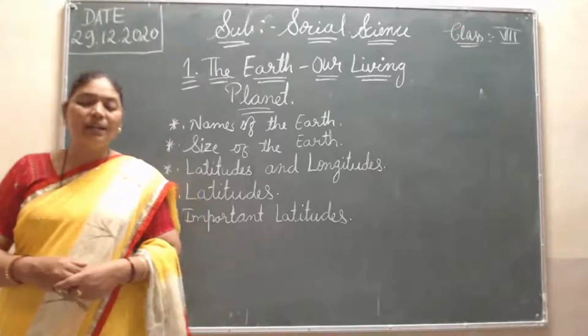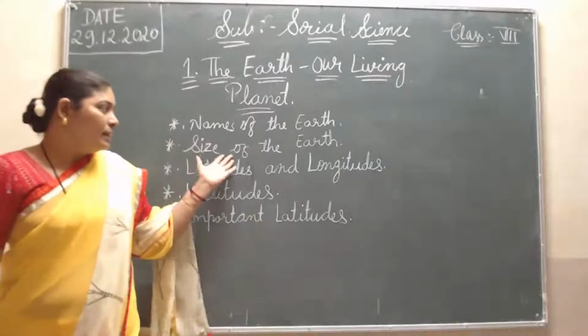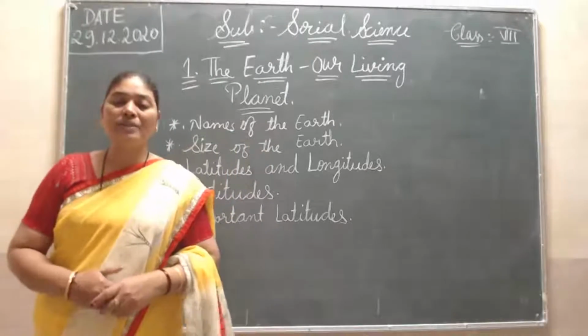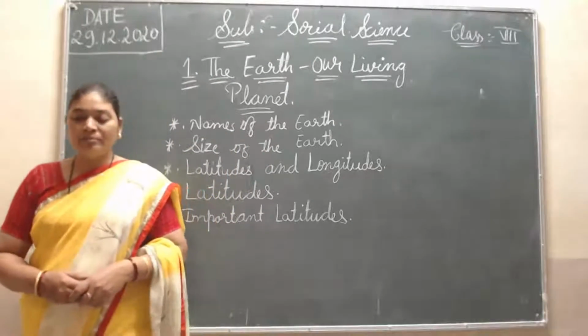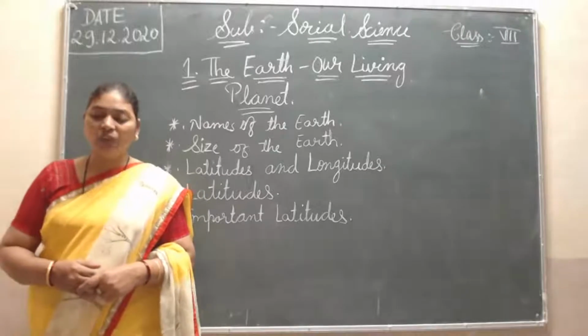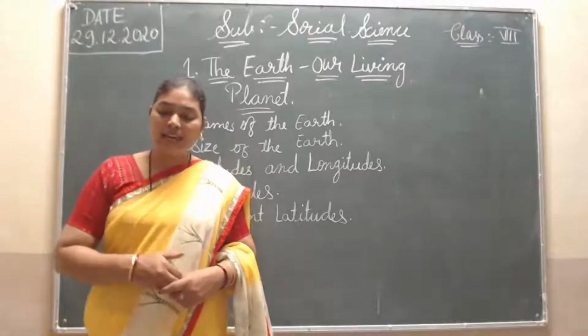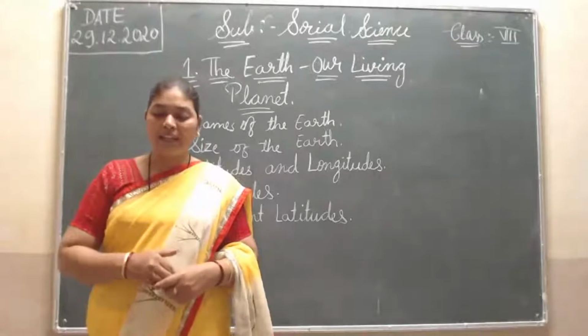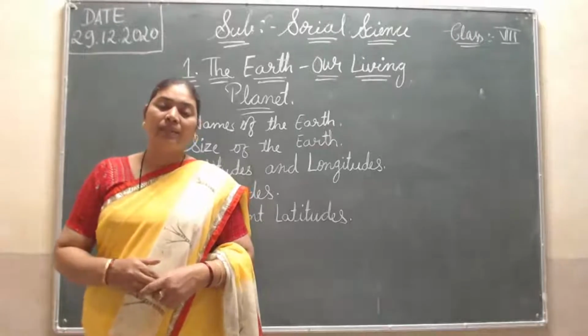Now the size of the Earth. How much is the size of the Earth? So, distribution of land and water bodies. The Earth is the fifth largest planet in the Sun's family, the solar system.